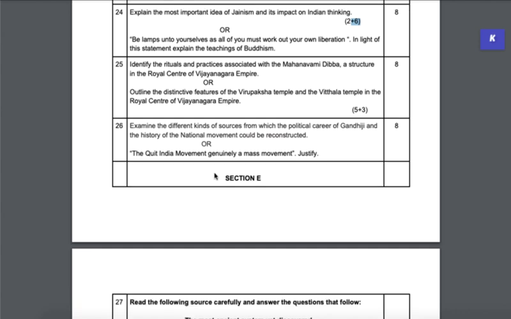And then you have the questions from the chapter on Gandhiji, which is chapter number 13. Both the questions are from there. Examine the different kinds of sources from which the political career of Gandhiji and the history of the national movement could be reconstructed. So that's where the end of the chapter is. You're looking at police records, biographies, letters, and so on, right? All of those newspaper articles. So please go ahead and discuss those in great detail.